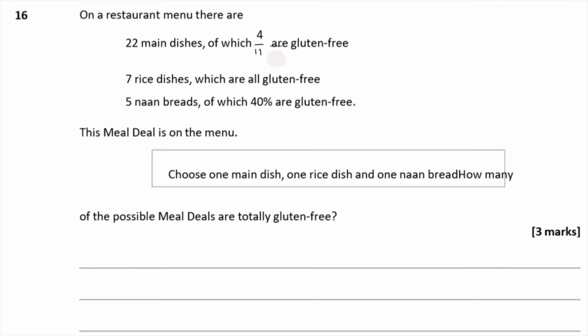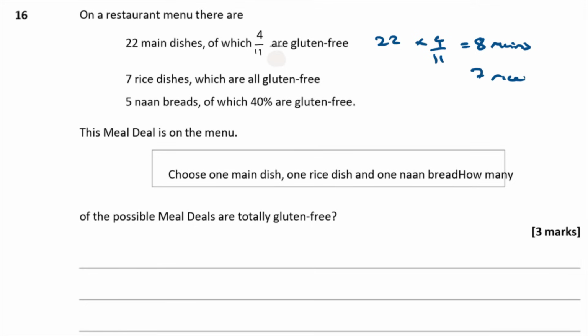Okay, so let's work out how many gluten-free dishes we've got to pick from our 3 different choices. Now, if I've got 22 main dishes, of which 4/11 are gluten-free, 22 times 4/11, 22 divided by 11 is 2, times 4 is 8. So we've got 8 mains which are gluten-free. We've got 7 rice dishes which are gluten-free, because they're all gluten-free.